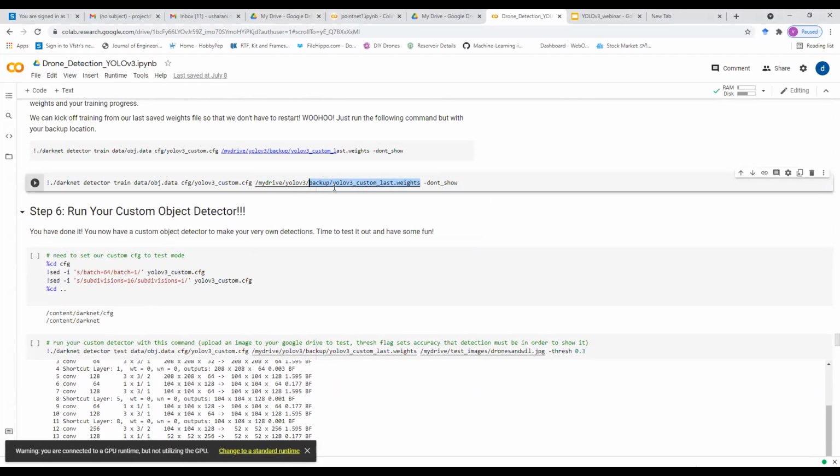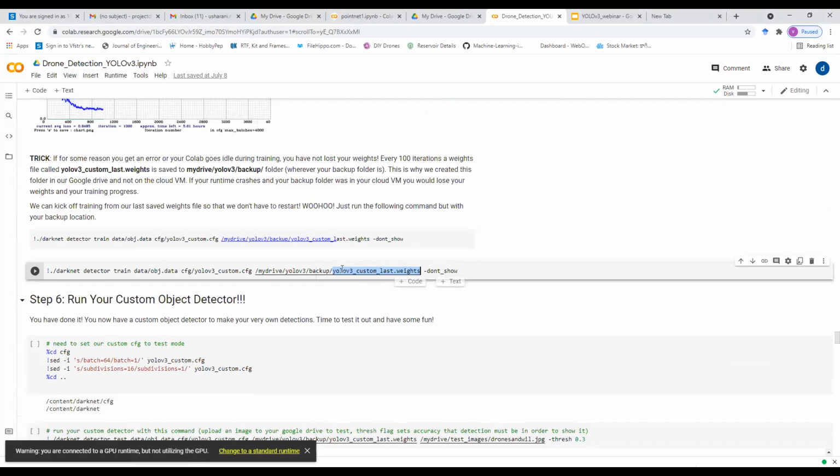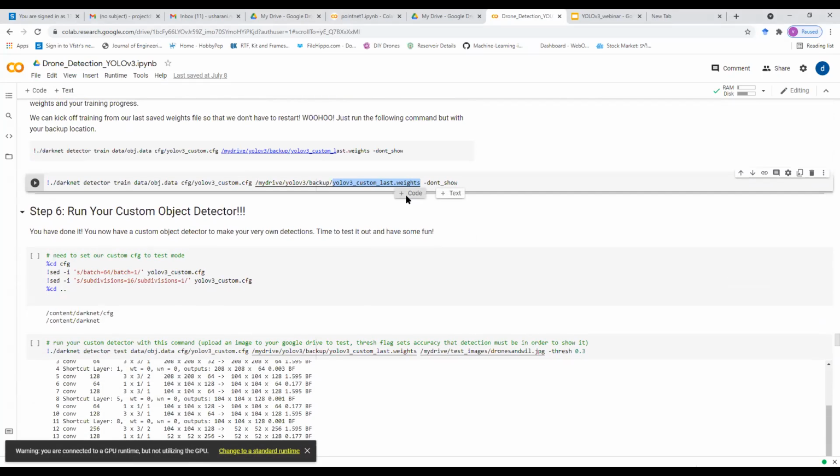This backup folder and this weights file will be updated after every 100 iterations. Whenever it disconnects, we can continue with those weights. Whatever was stored at the previous 100th iteration, we can go with that. Okay. Thank you so much, ma'am.